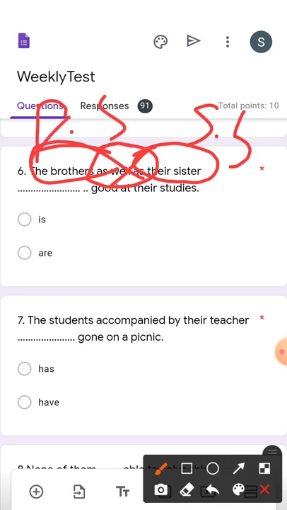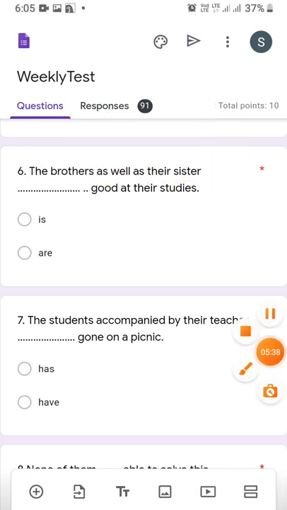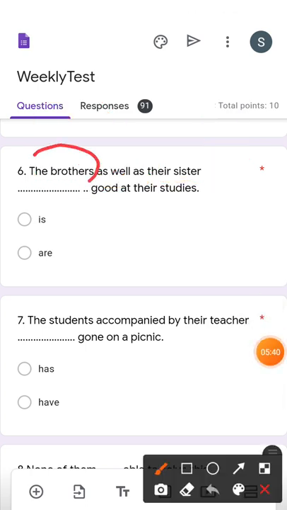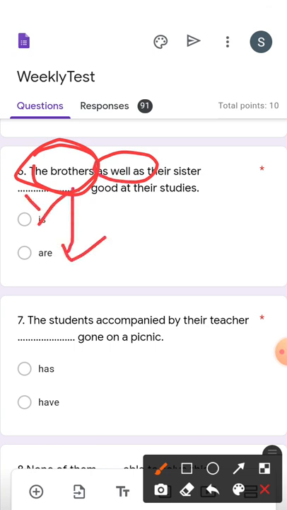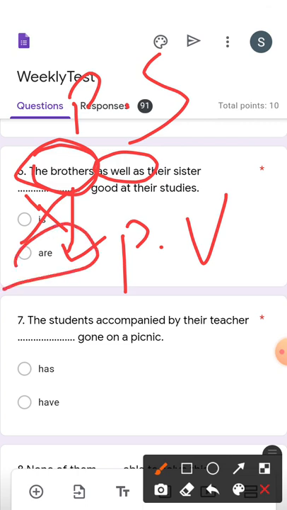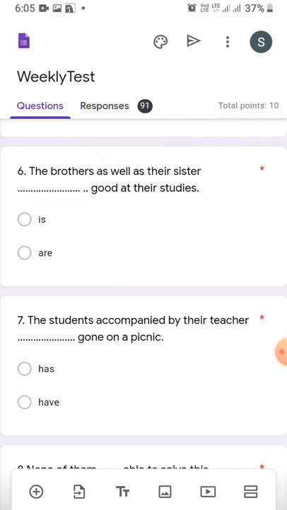But as this subject comes before the phrase as well as, we need to consider the first subject, the brothers. We need to use the verb according to the first subject as it has come before as well as. So the brothers is will be incorrect. The brothers is a plural subject and a plural subject will take a plural verb, and are is your plural verb. Is that right?